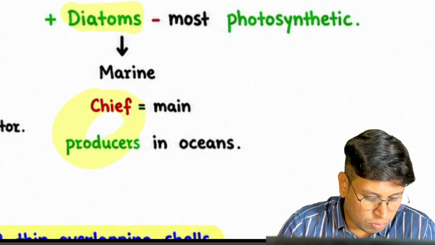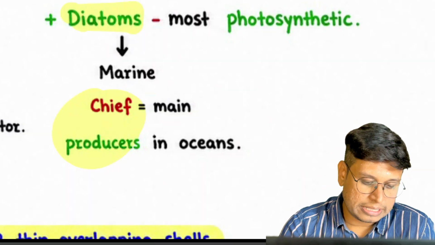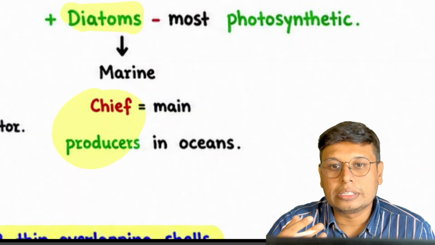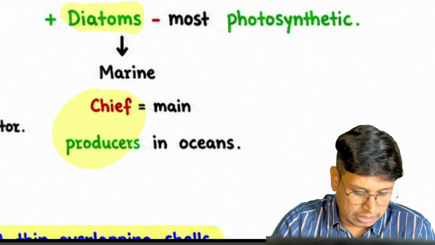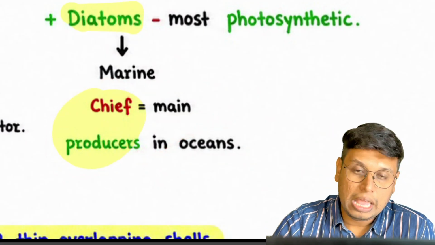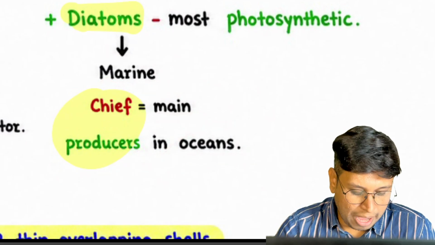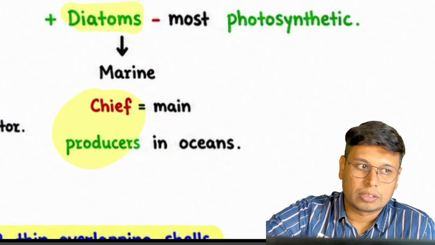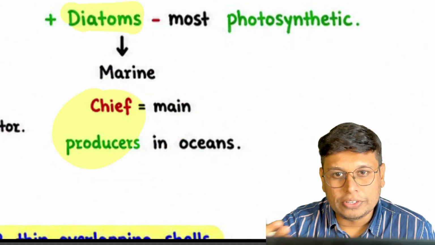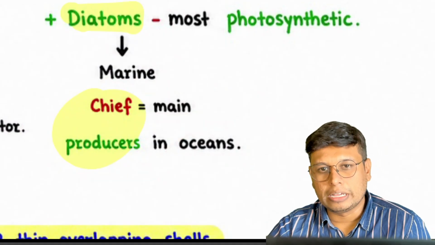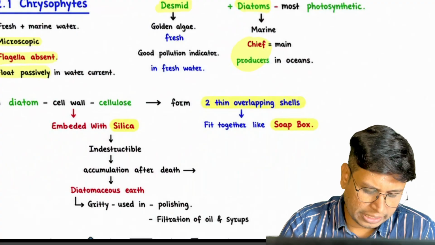So why is this so important? Chief producers in oceans. They do most of the photosynthesis, and oceans produce more than 50% of the oxygen on earth. So these producers are very important. And again, due to this phytoplankton, these diatoms, all the biomass created there goes from phytoplankton to zooplankton, zooplankton to other small fishes, and small fishes to bigger fishes, and so many other animals. So chief producers in oceans is very important. Next.